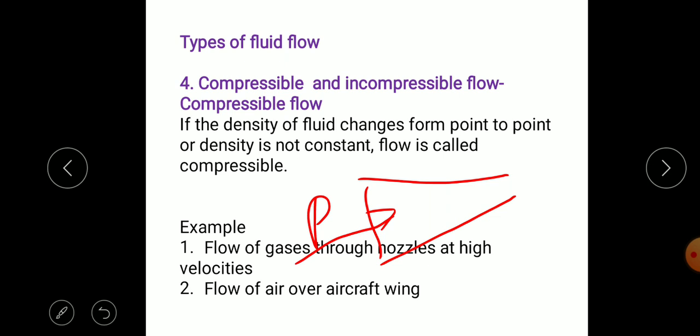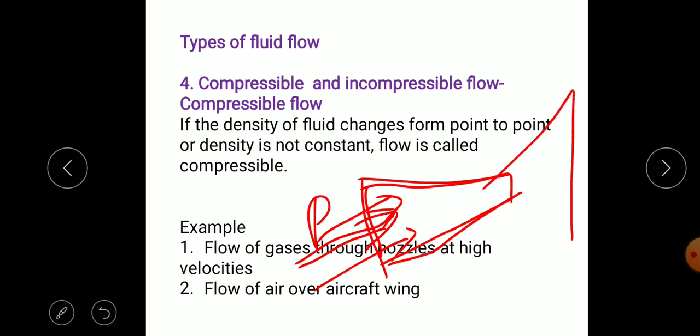At that time, the flow of the air or gases is at a very high velocity. A nozzle is used to increase the velocity, so the flow through this nozzle is at a very high velocity.